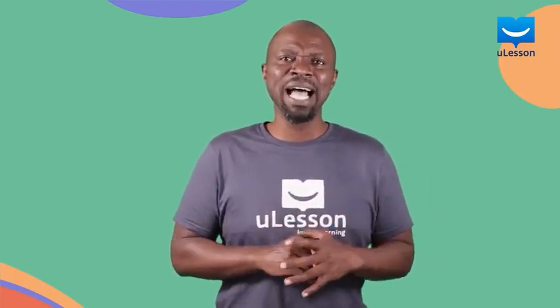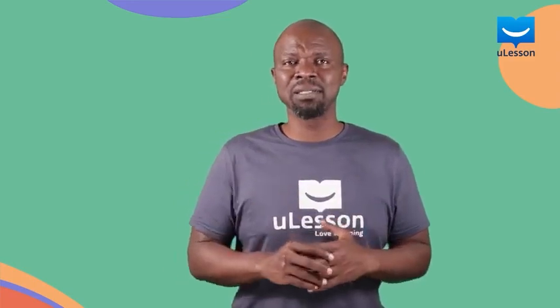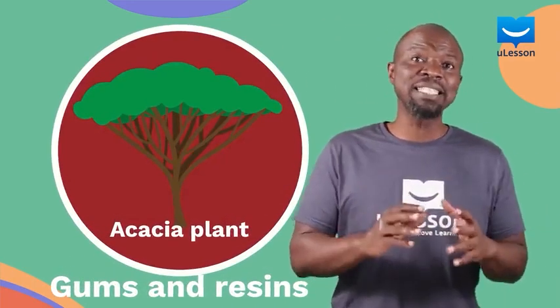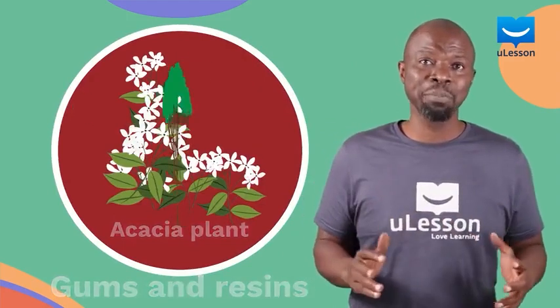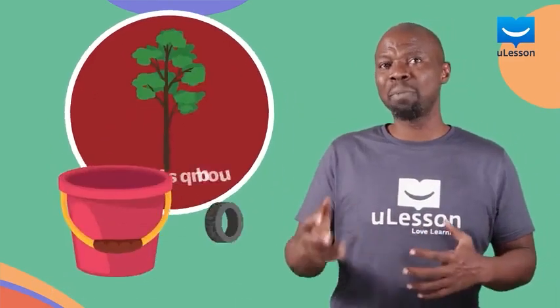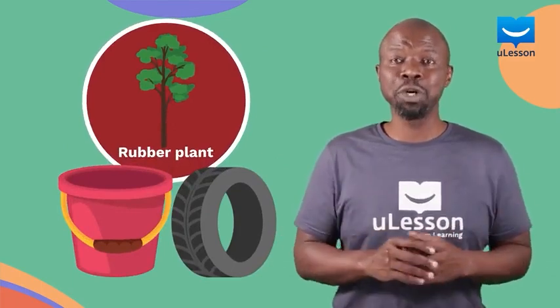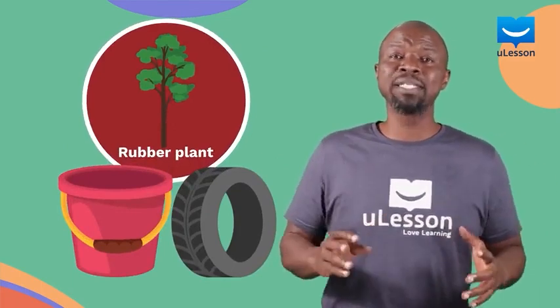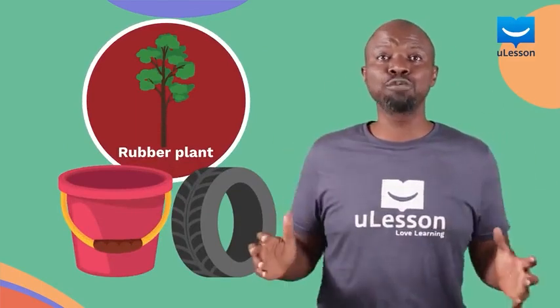And then they're excreted as things like gum and resin, for example, from the acacia plant. Do you even know that the scented oils that are produced by the jasmine plant, and even the latex from the rubber tree, which we then use to make rubber and tires, these are excretory products? Isn't that amazing? The waste from one organism can actually be commercially useful to humans.